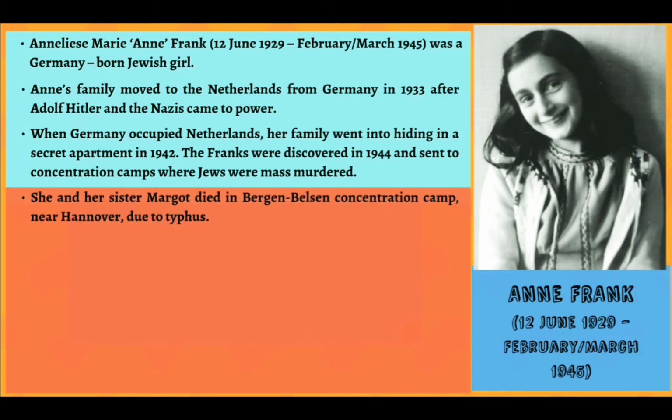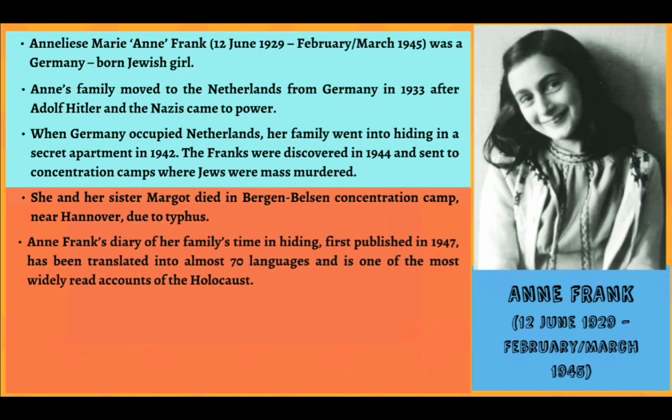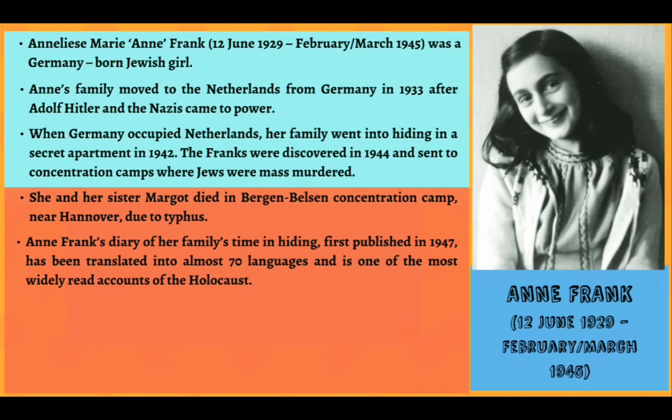She and her sister Margot died in Bergen-Belsen concentration camp near Hanover due to typhus. So both of these sisters got ill and they died. Anne Frank's diary of her family's time in hiding, first published in 1947, has been translated into almost 70 languages and is one of the most widely read accounts of the Holocaust.